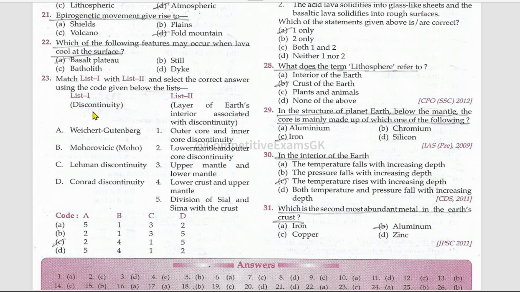Match the list one with the list two. List one is the discontinuity, and the list two is layer of Earth's interior associated with discontinuity. Weichert Gutenberg, lower mantle and outer core discontinuity. Mohorovicic, which is Moho, that is lower crust and upper mantle. Lehmann discontinuity, that is outer core and the inner core discontinuity. Conrad discontinuity, that is division of Sial, which is silica aluminium, and Sima, which is silica magnesium, within the crust.